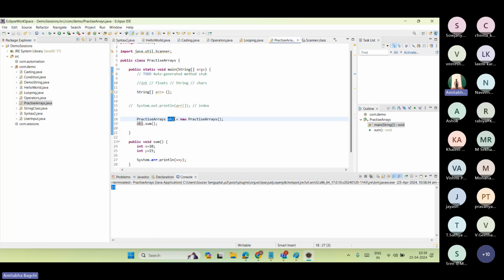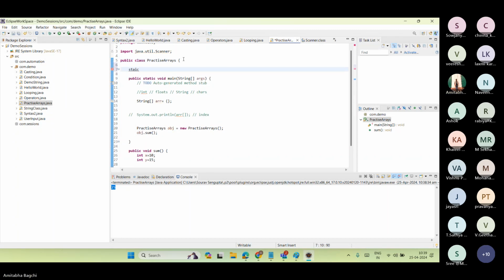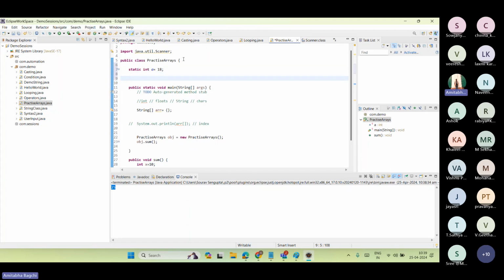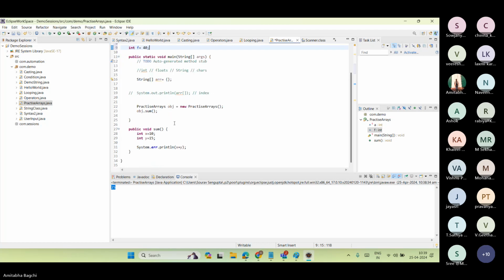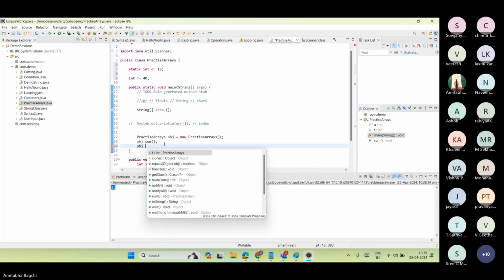By default, memory is given by the static keyword. So that means non-static variables can be called upon by objects. Like I have a variable static int a equals 18, and if I give int f equals 40. Now, if I give obj dot, you'll see f is coming, right? F, which is an integer inside the practice arrays. Is a coming here in this list?